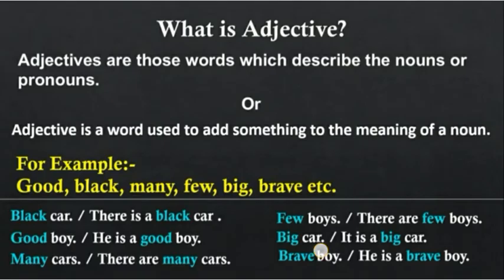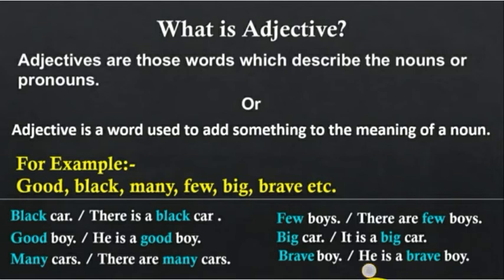There are few boys. Here, the word few is telling about the noun. So, few is the adjective. It is a big car. Big describes the car, how the car is. So big is the adjective.